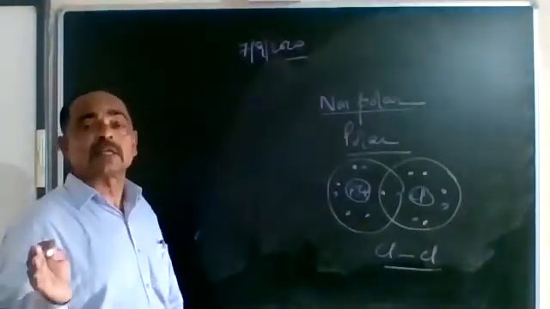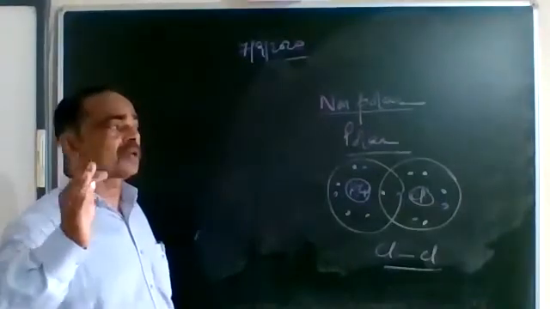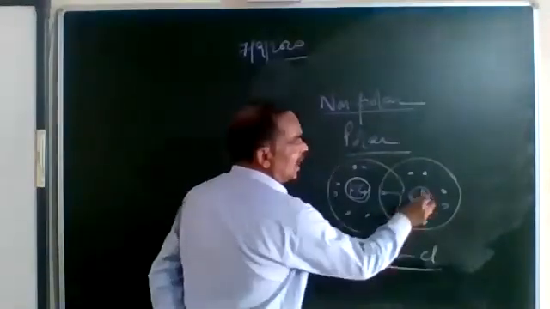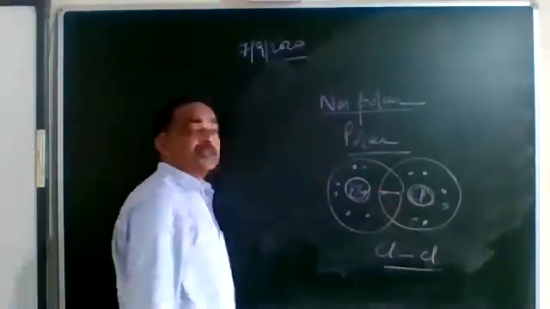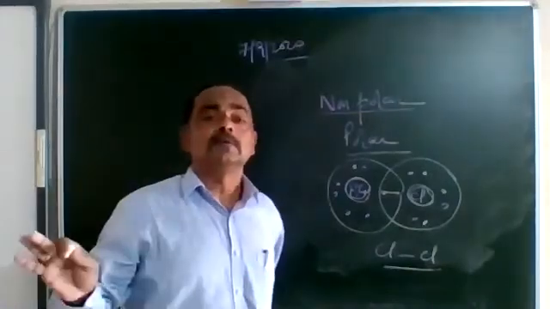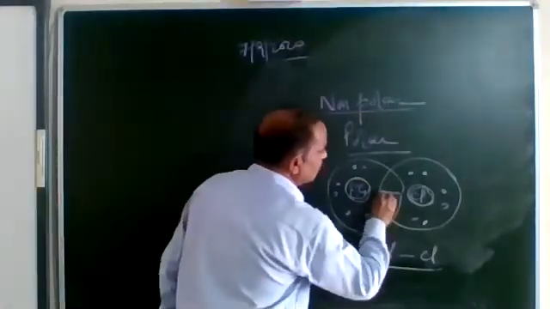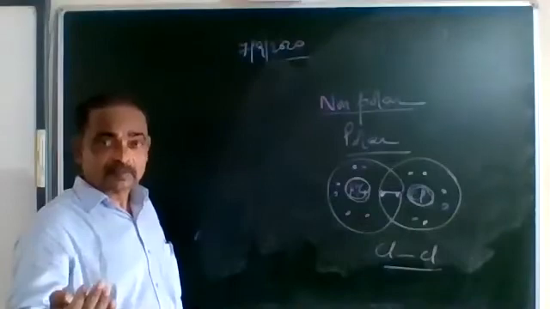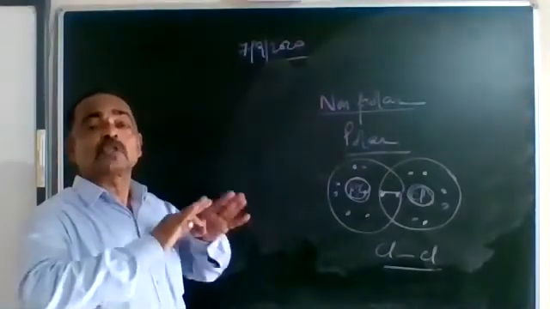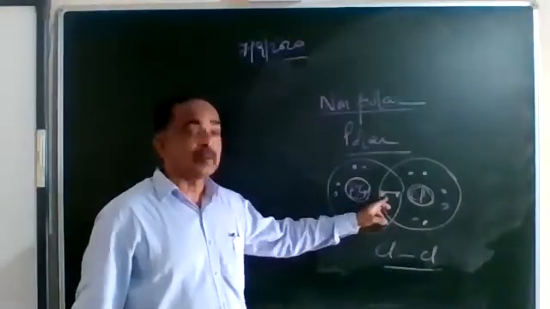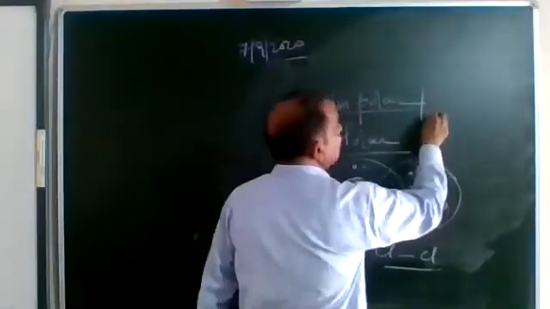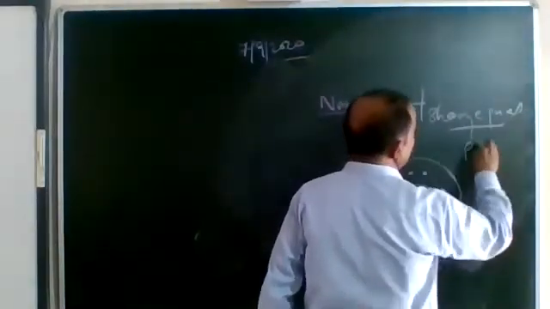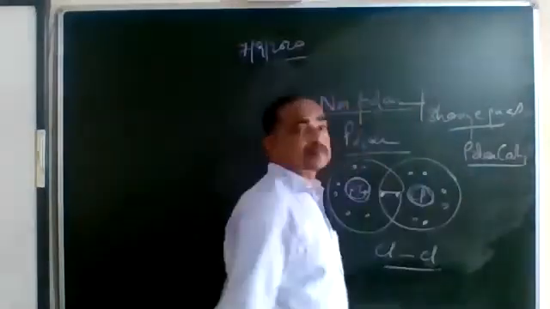The force of attraction exerted by each nucleus on the shared pair of electrons is equal. This nucleus attracts this pair of electrons, and that nucleus attracts the pair of electrons, with equal force. So the shared pair of electrons will remain then and there. Nobody is exerting larger force, nobody is exerting lesser force. So they remain there. And such a bond where the sharing is equal is known as a non-polar covalent bond. Understood it clearly?